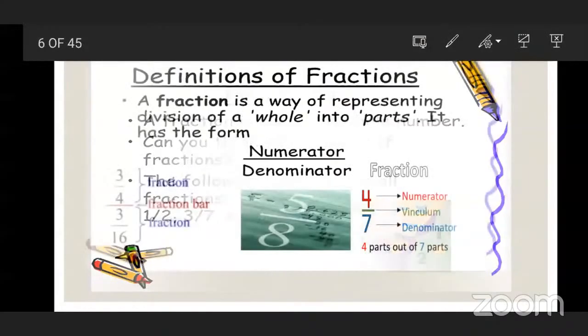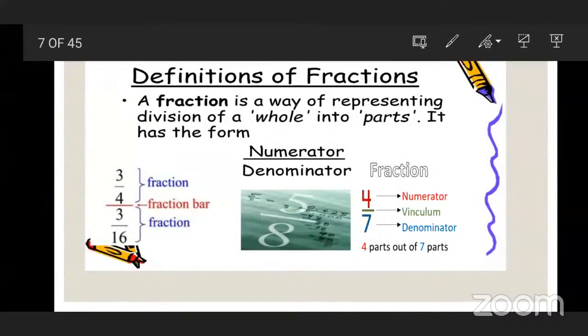Now, what is a fraction actually? What is the definition of fraction over here? A fraction is a way of representing division of a whole into parts. Means what we do in a fraction, we divide a whole into parts. And if we want to show how to write the fraction, a fraction has a particular mathematical form.